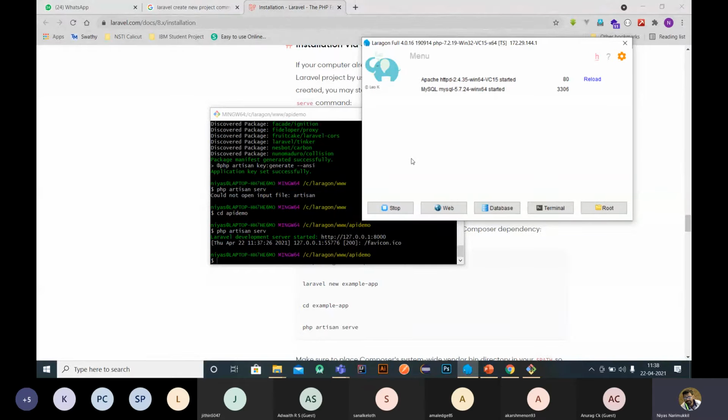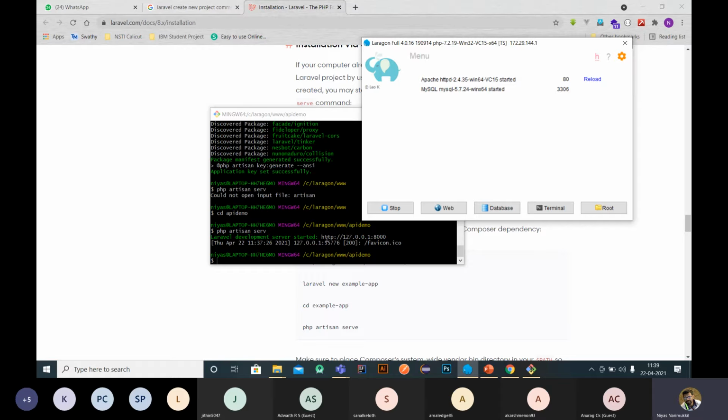When you stop and restart this Laravel, it will check for the new folder in the www location. If a new folder is found, it will automatically create a domain name specific to that location and connect it to the Apache server.